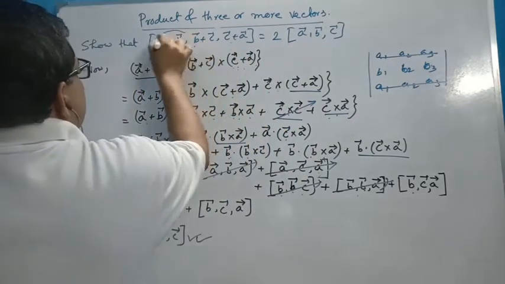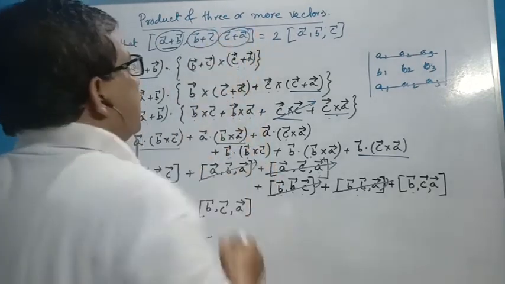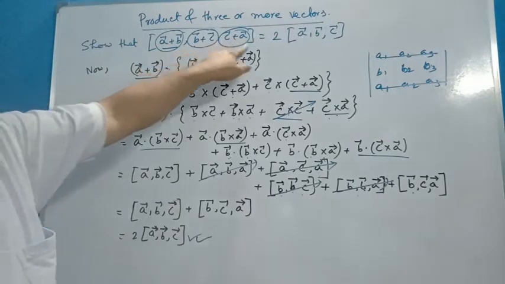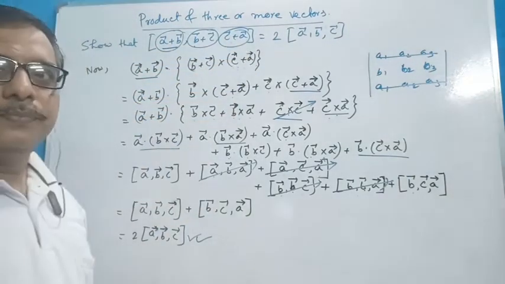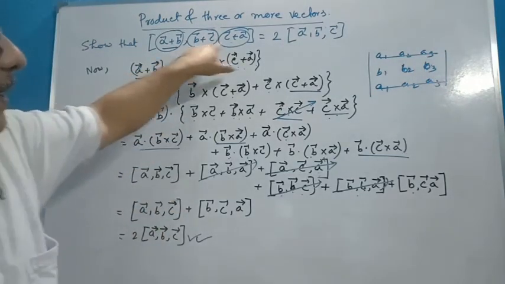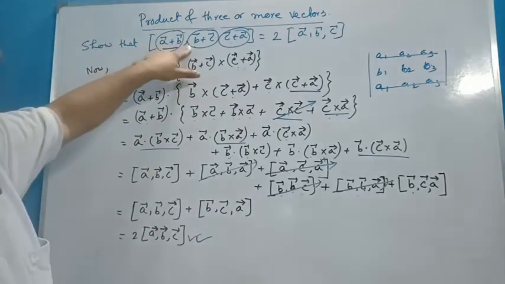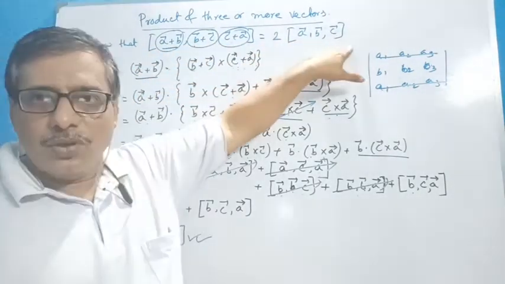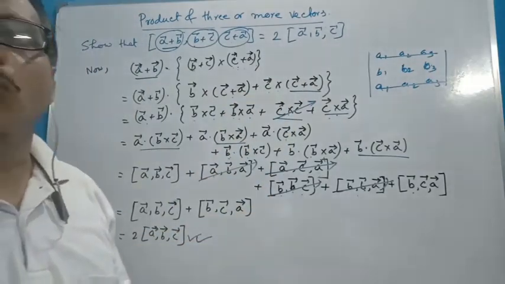That means the third bracket of this is 0. Coplanar means this is 0. Then we have to prove ABC are also coplanar. That means this can be written in simplified form, that is equal to twice ABC. Now this term is 0, so twice of ABC is 0. So the third bracket of ABC is 0, that means ABC are also coplanar.